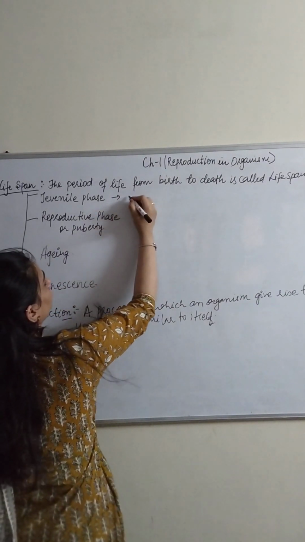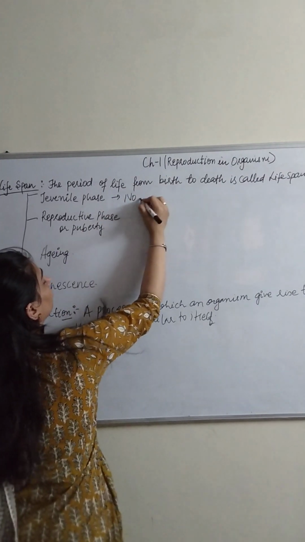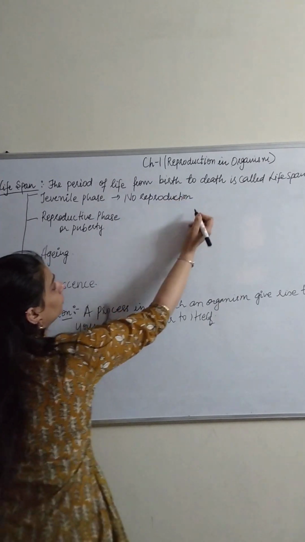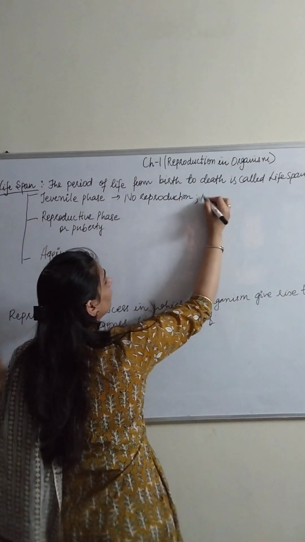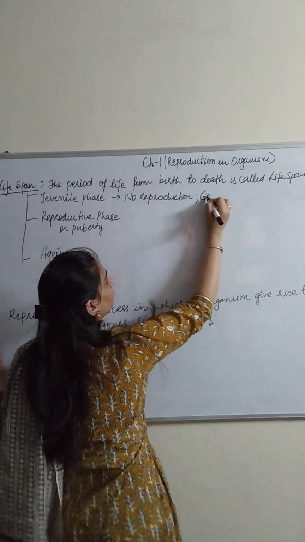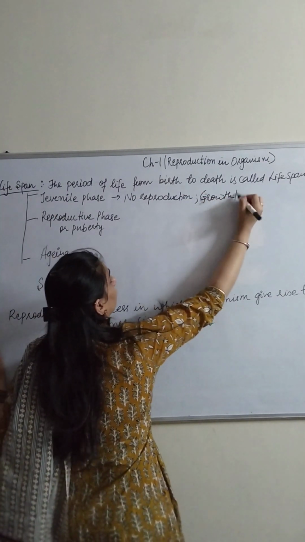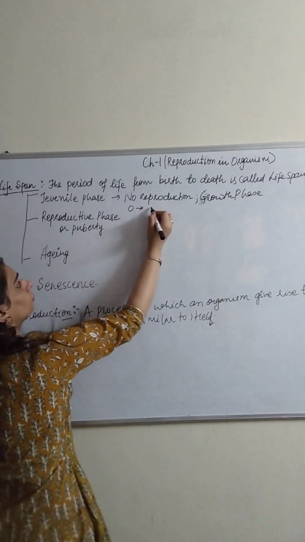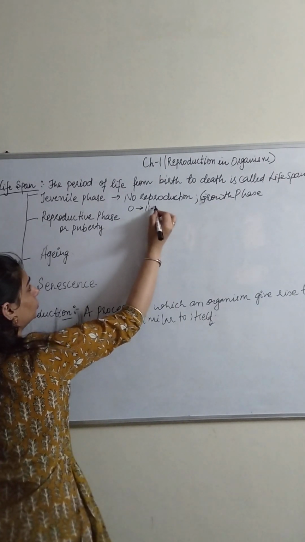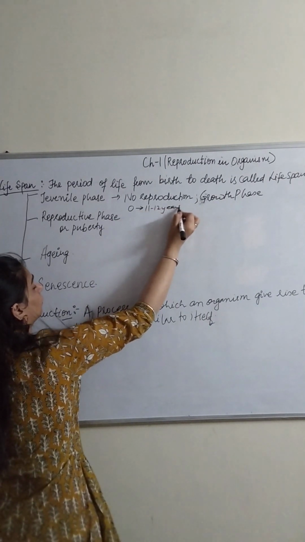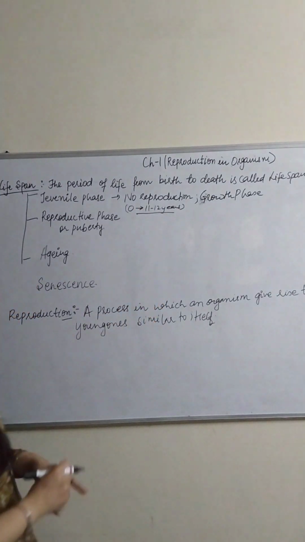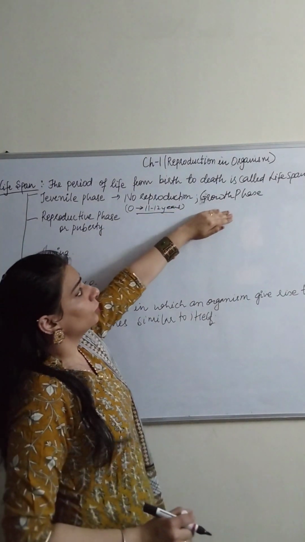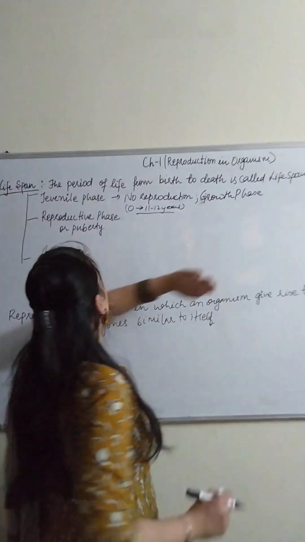Juvenile phase is a kind of phase where no reproduction takes place. It means that if no reproduction takes place, there would be only the growth phase. That actually varies from an age of 0 years to approximately 11 to 12 years, depending upon the gender of a person. Now the juvenile phase is that phase where no reproduction takes place, and it is also called the growth phase of an individual.